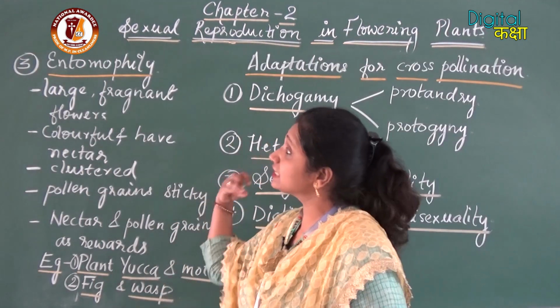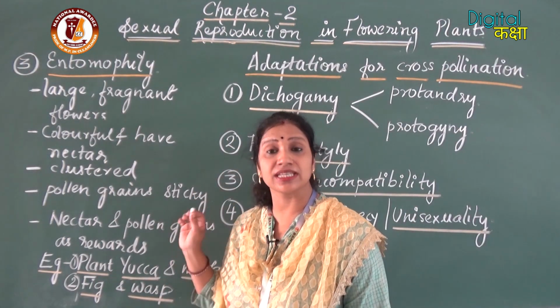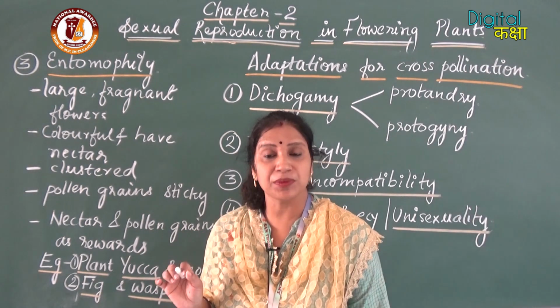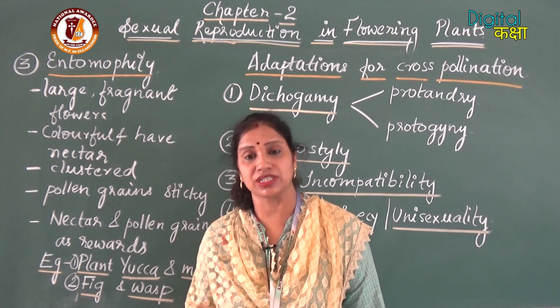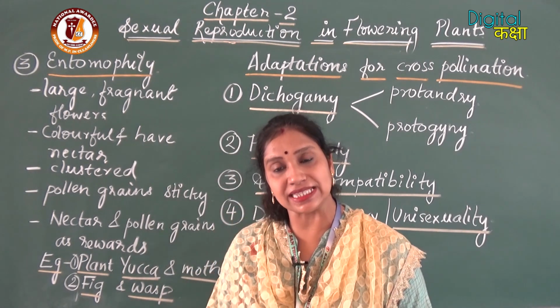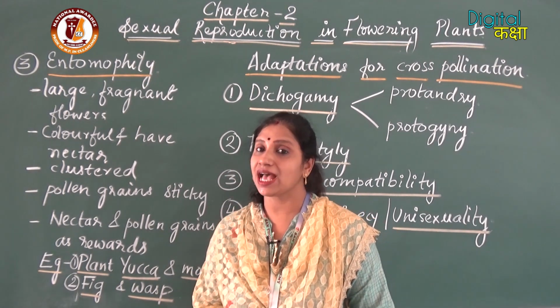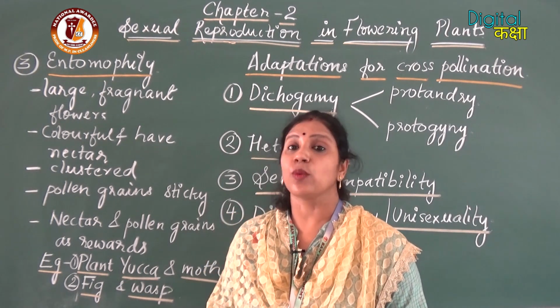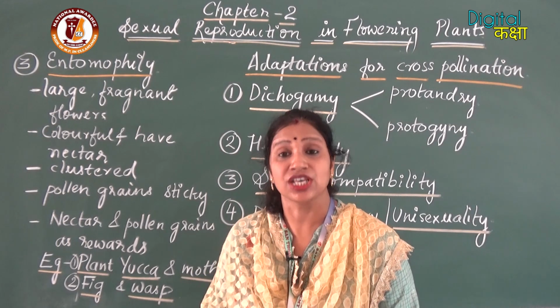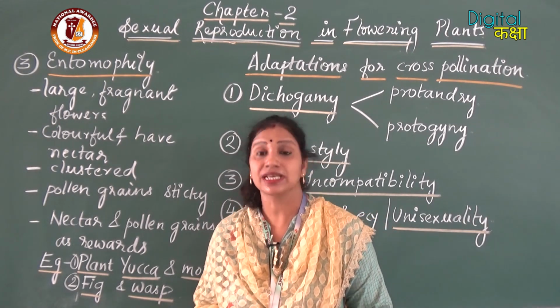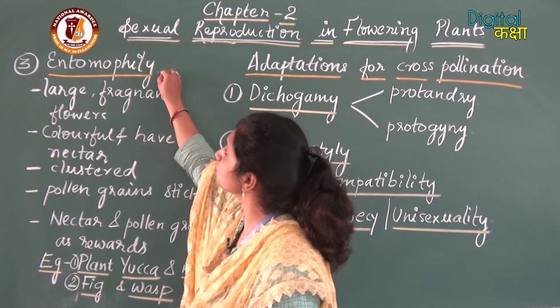Now we will deal with the characteristics of the plant species which go for insect pollination. Pollination by insects is called entomophily. When the plant species are dependent upon insects for the pollination process, that is called entomophily.